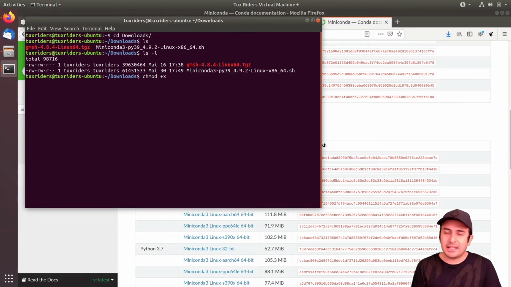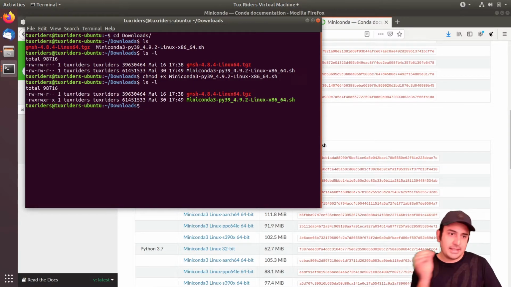This is one of the commands that I showed you in the video of Linux commands, and I said that we will take advantage of this in the future, and this is indeed one of the cases that we need it. So I add the execution attribute to that. You can see that now it has X here. So previously it didn't have that. So it didn't have the execute attribute to be run by the system. And now when I list the content, you can see that the color is also changed.